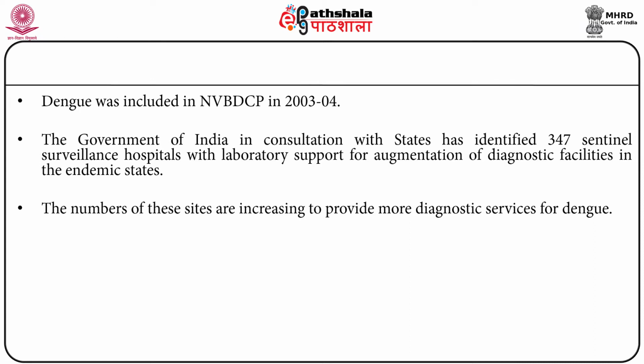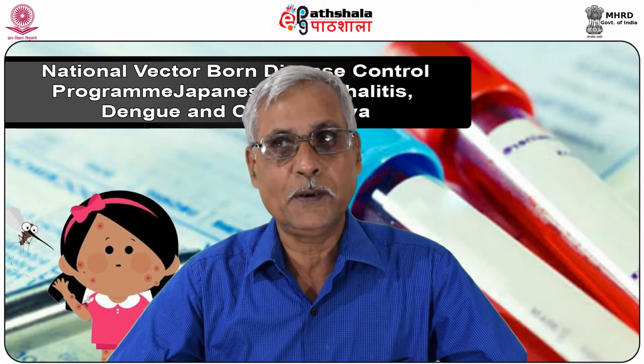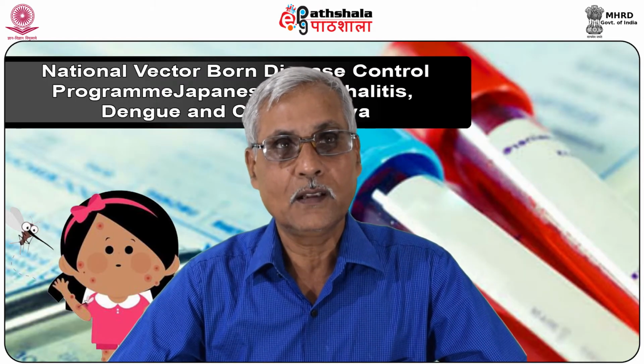The number of these sites is increasing to provide more diagnostic services for dengue, and pragmatic surveillance procedures during interepidemic periods are also being taken care of.